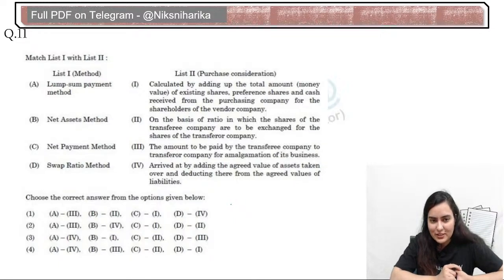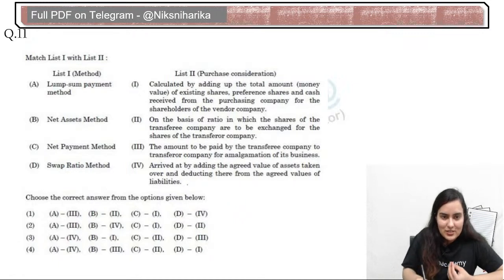Now, next one. This one you have done. Straight question. Just match the following. Even if you match two options, any two options of your choice, you will be able to give correct answer. Now see, in this type of question, here we say calculated by adding up the total amount.